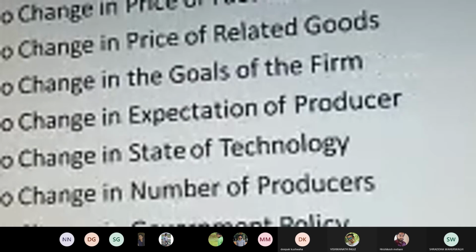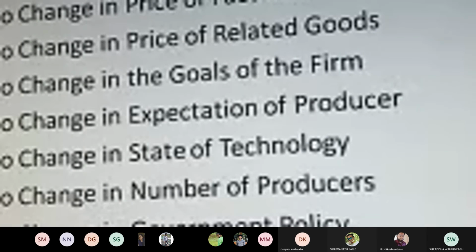Assumptions to the law of supply: no change in the price of factors of production, no change in the price of related goods, no change in the goals of the firm, no change in expectations of producers, no change in the state of technology, no change in the number of producers, no change in government policy, and lastly, no change in the taxation and subsidy rates. Then we have seen the individual supply schedule and the market supply schedule, that is, the individual and market perspectives.